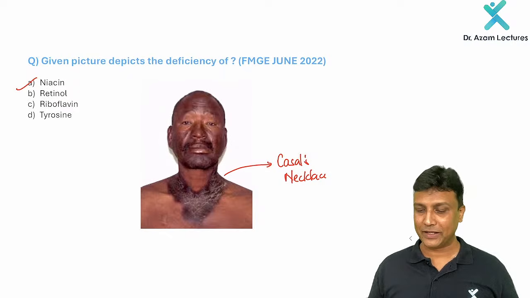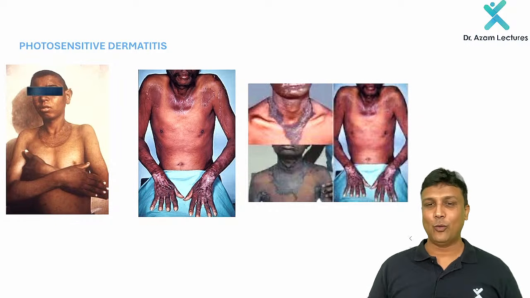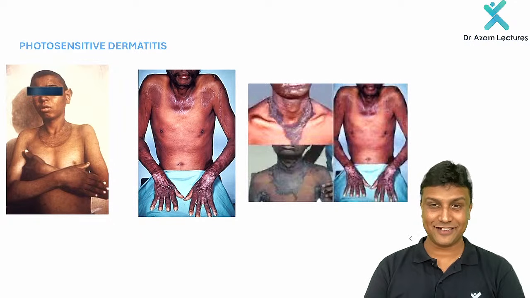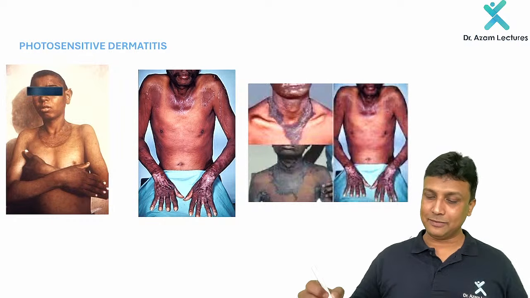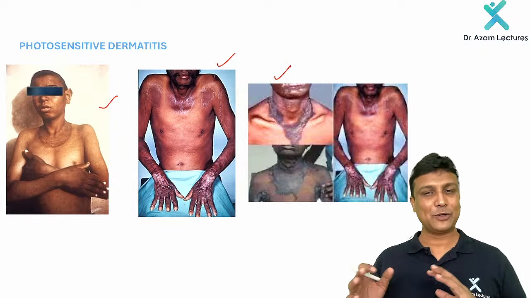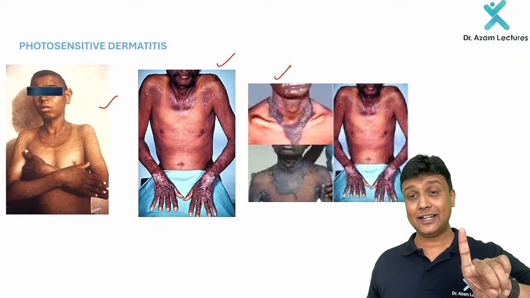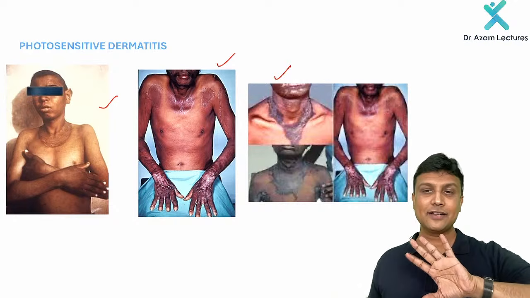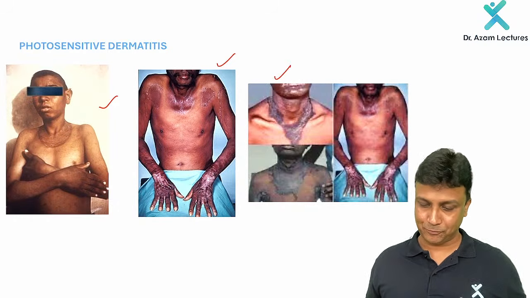Casal's necklace, fine. Now I have given you certain more pictures regarding this one. Whatever possible images were there regarding the Casal's necklace I have given you, because in every exam they are giving some image, either this one here or this one here. So I've given you all the combinations of the pictures regarding the Casal's necklace. It is seen in photosensitive dermatitis that is happening in pellagra. Pellagra is due to deficiency of vitamin B3, niacin.